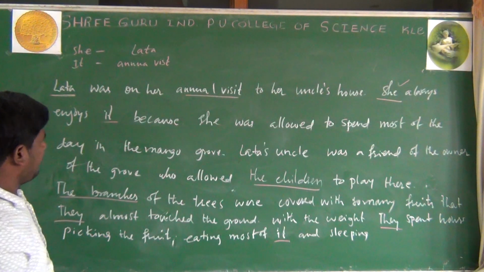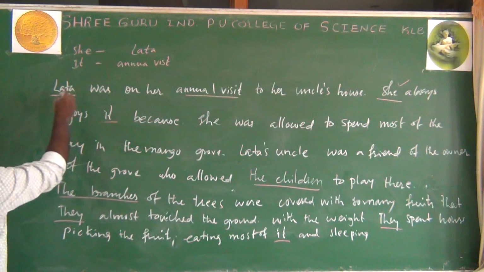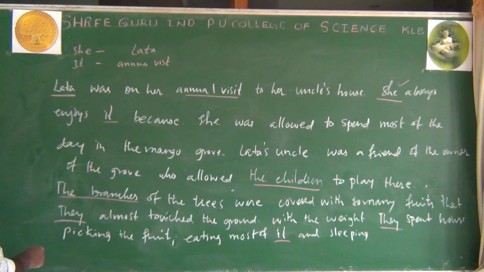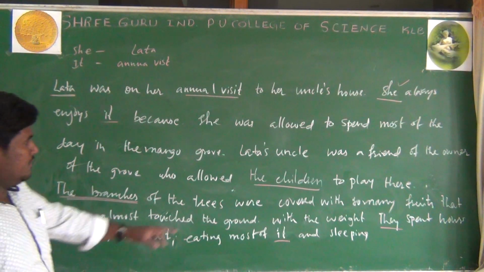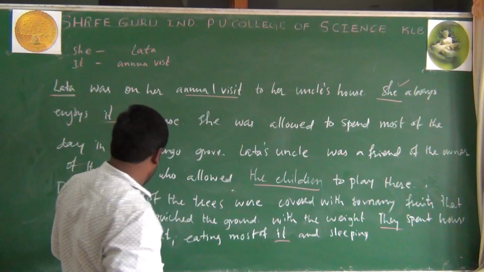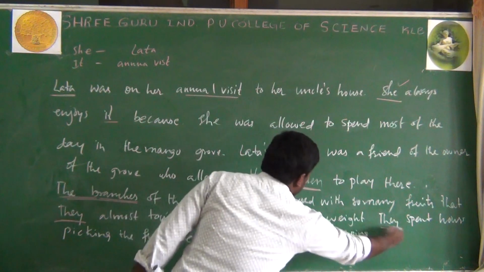Next, the children. Next, they write here, they. The branches. See here, the children. They means what here?